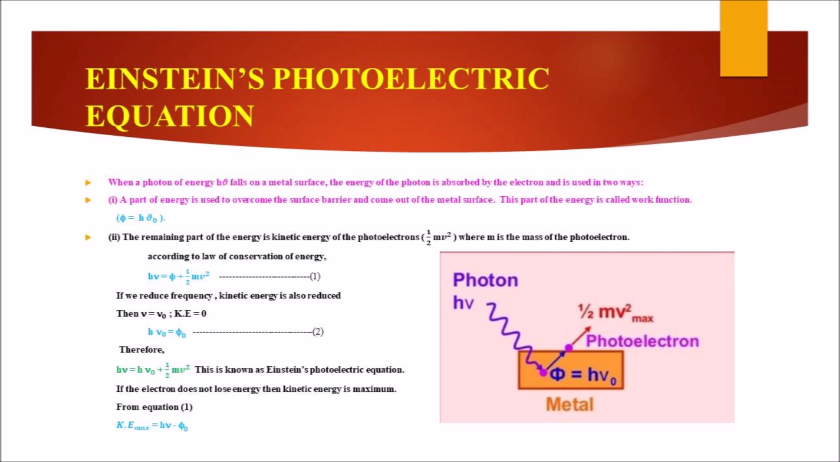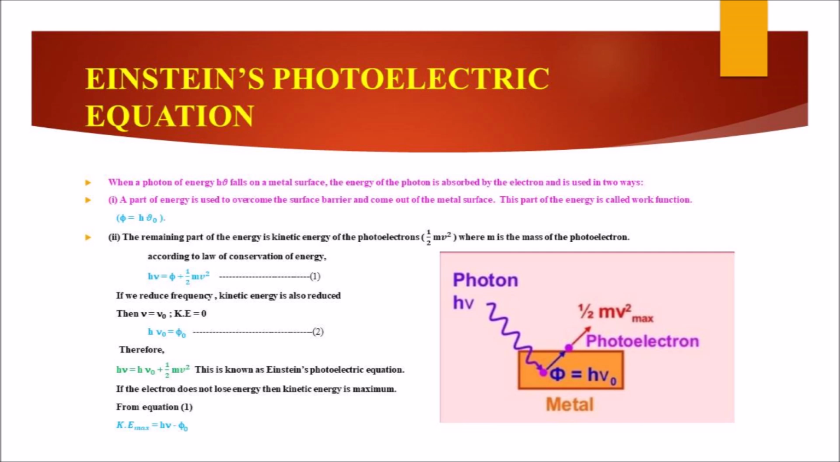Einstein photoelectric equation. When a photon of energy h nu falls on a metal surface, the energy of the photon is absorbed by the electron and is used in two ways. The one is, a part of energy is used to overcome the surface barrier and come out of the metal surface. This part of the energy is called work function, that is phi equal to h nu naught.